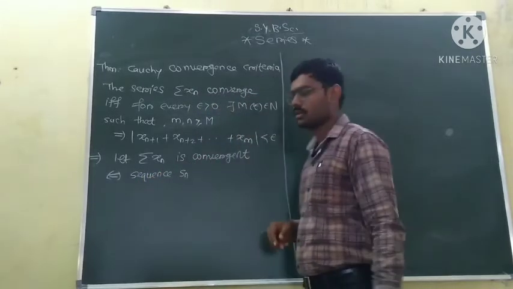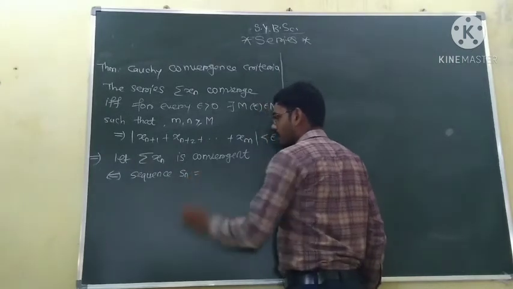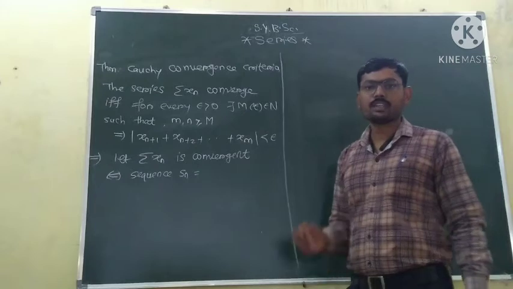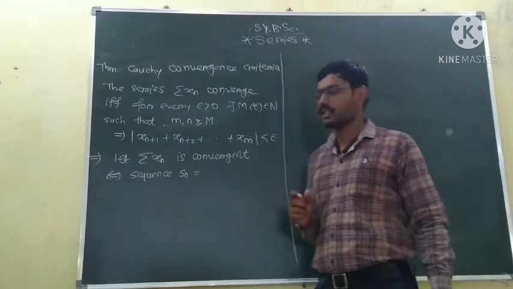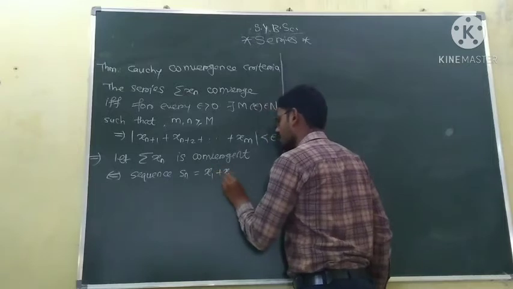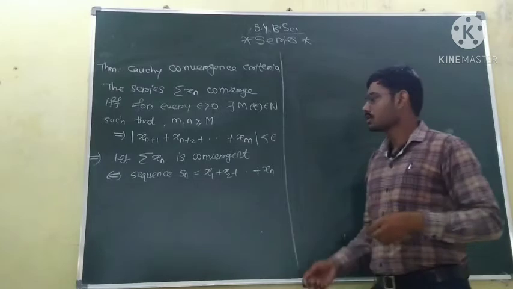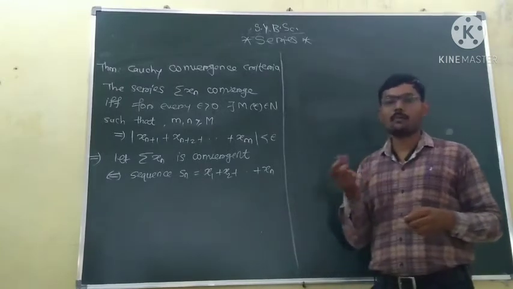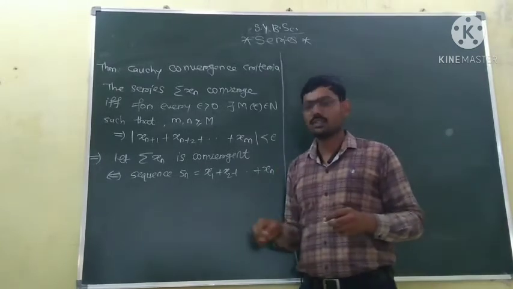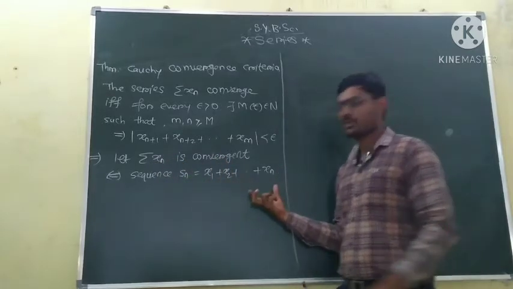What is the sequence of partial sums? It is the sum of the first n elements of the series. So Sn = x1 + x2 + ... + xn, which is the nth term of that sequence.